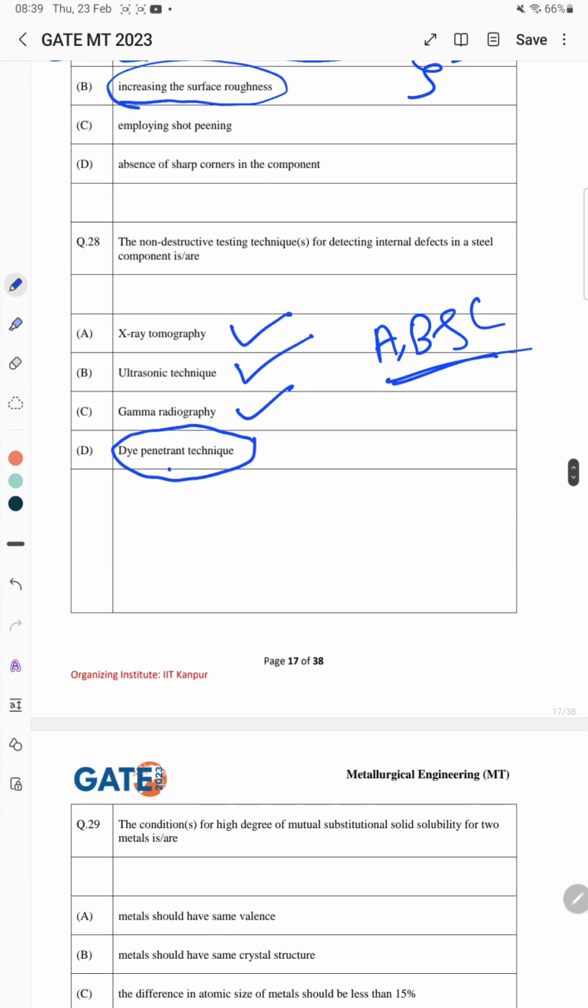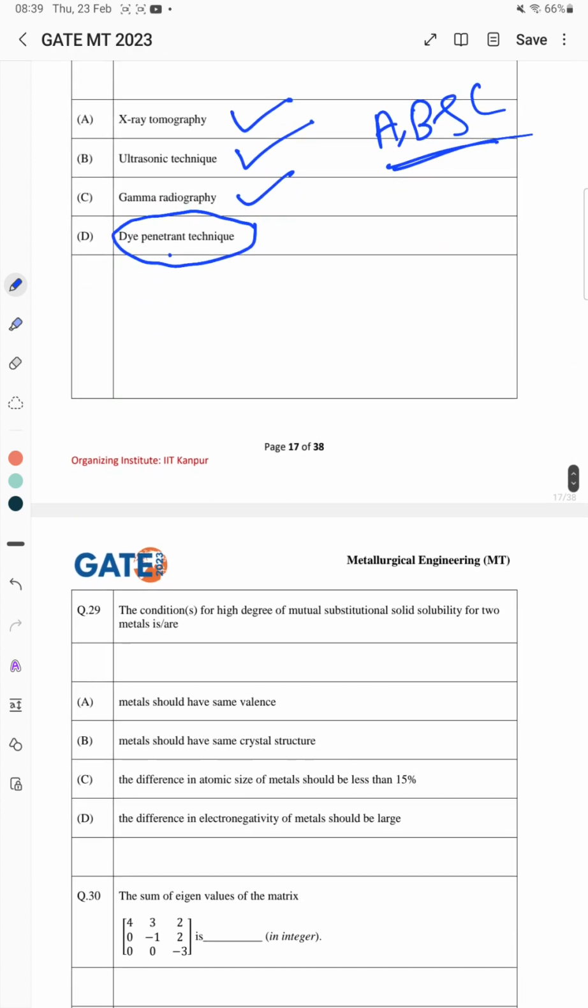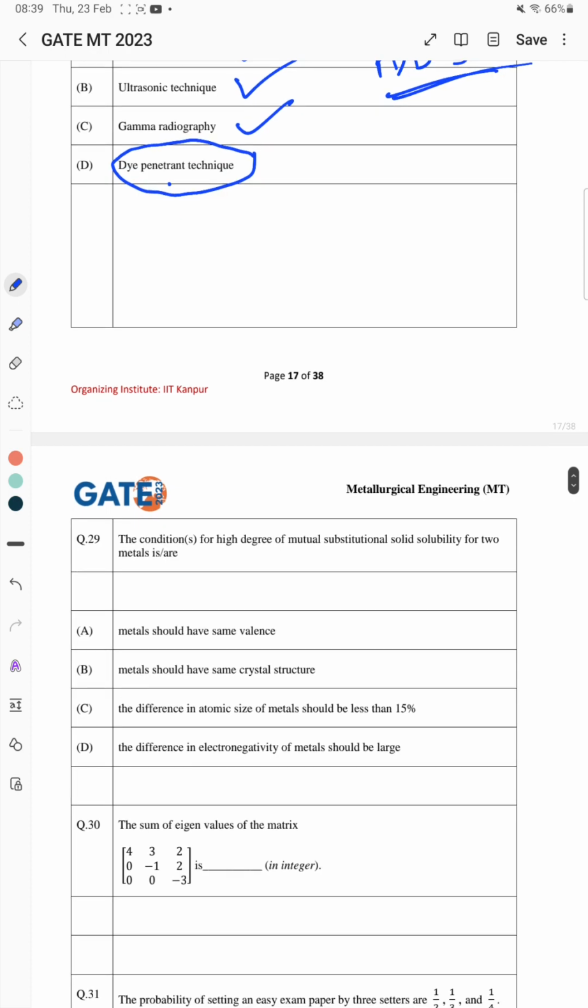Next question. The conditions for a high degree of mutual substitutional solid solubility for two metals. So this will tell about the Hume-Rothery rule. The metals have the same valency, that is correct. The next one, metals should have the same crystal structure, that will be correct. The difference in atomic size of the metals should be less than 15%, this is also correct. The difference in electronegativity of the metals should be large, so this is wrong, it should be the same. So the correct answer is A, B, and C here.